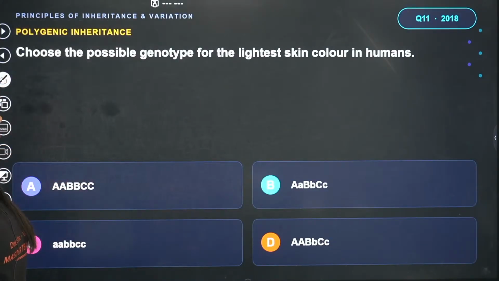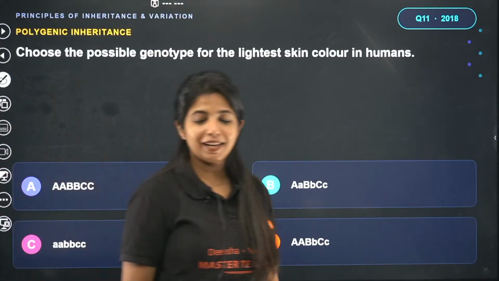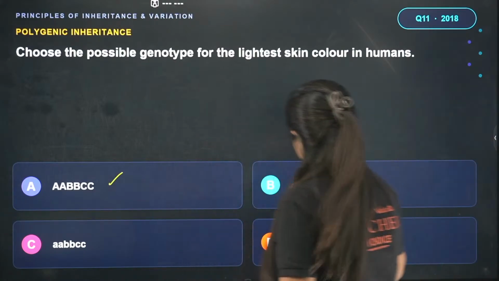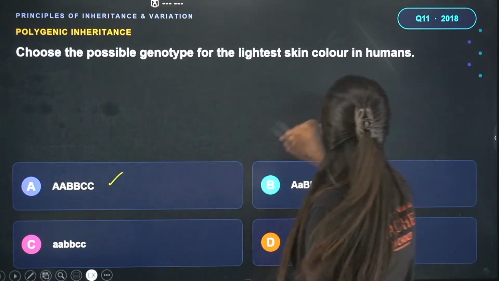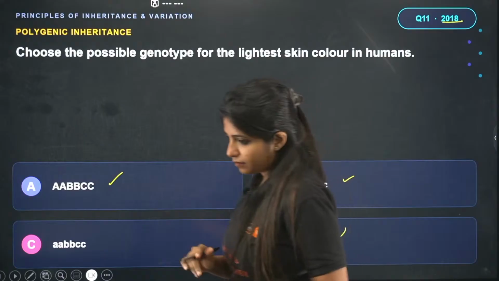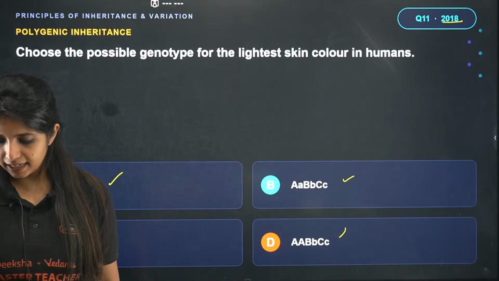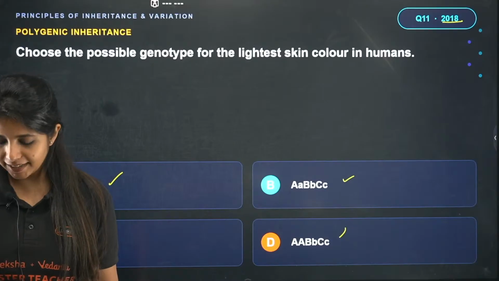Now choose the possible genotype for the lightest skin color in humans. How do we determine the lightest skin color in humans? Which combination gives us the lightest skin color? This or this? This came in 2018. Lightest skin color. Any guesses?